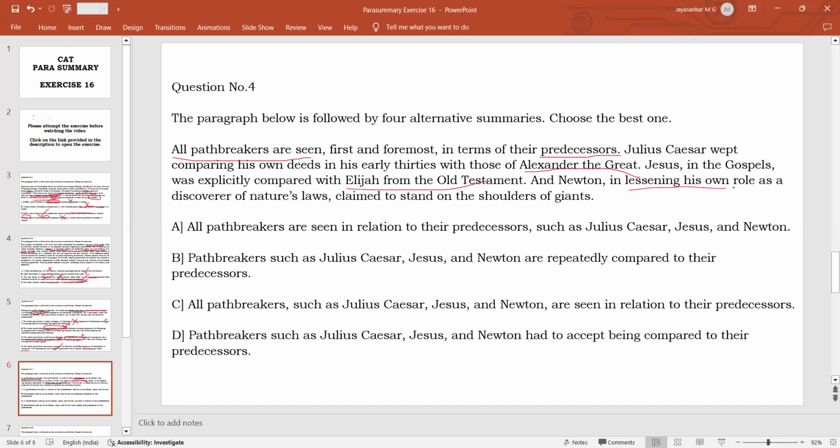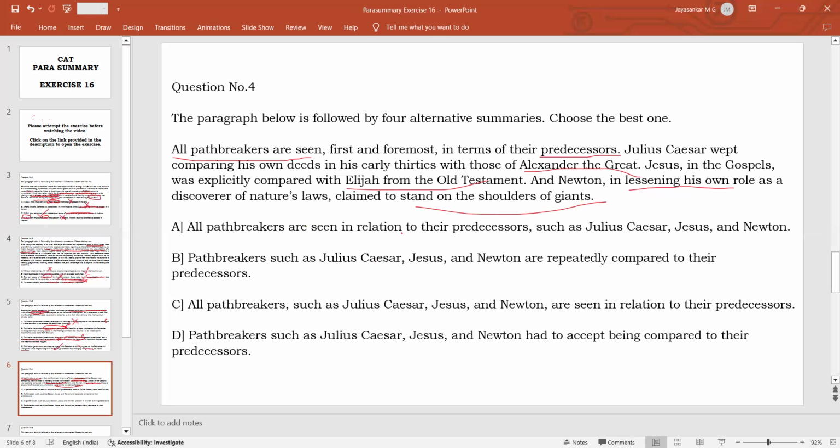He lessened his own role, and tried to downplay it, claiming that he had only developed the works of other giants who had gone before him. So that is why all the pioneers are judged or assessed in terms of their predecessors.